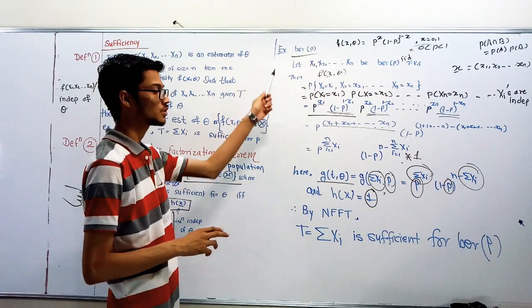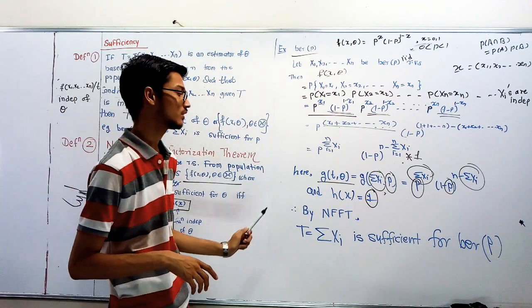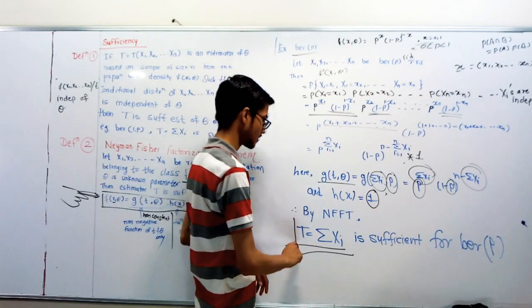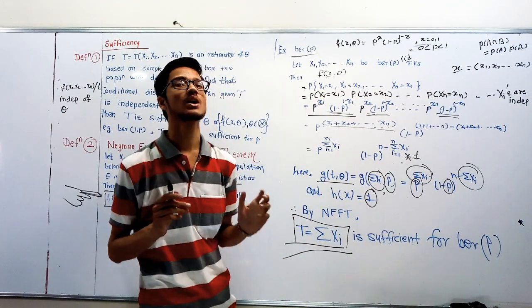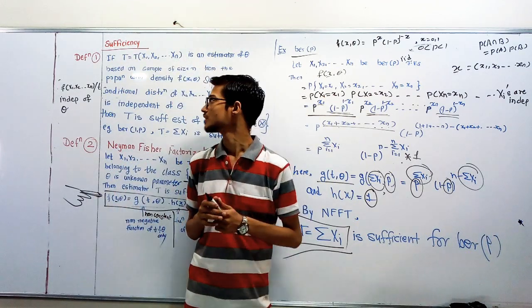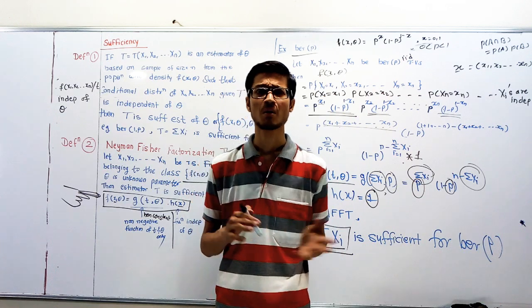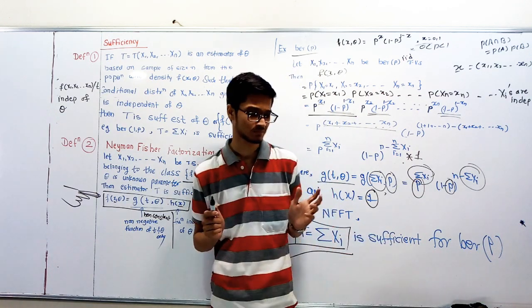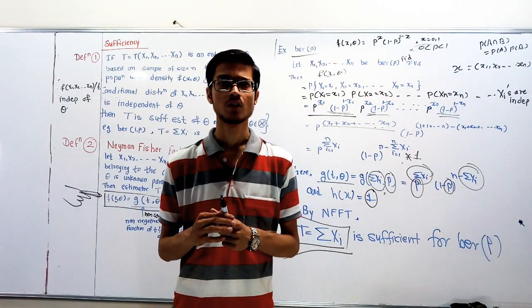We showed this yesterday, taking the Bernoulli distribution example for the first definition, and here also we took the Bernoulli distribution example. Remember that t equal to summation xi is sufficient for the Bernoulli distribution. This is about sufficiency. In the next video we will see some properties of sufficiency, some key points or notes about sufficiency. Okay, thank you.